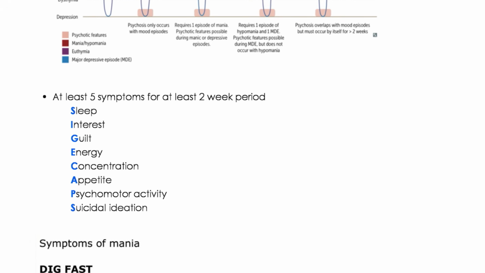If the patient is suffering from any five symptoms for more than 2 weeks, like sleep disturbances, loss of interest, guilt, energy deficiency, disturbed concentration, appetite changes, psychomotor activity changes, and suicidal ideation, this patient is suffering from major depressive disorder. Remember, the timeline is 2 weeks with 5 symptoms of SIG E CAPS, right?